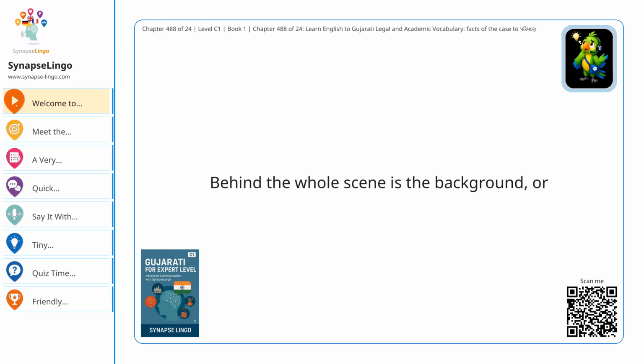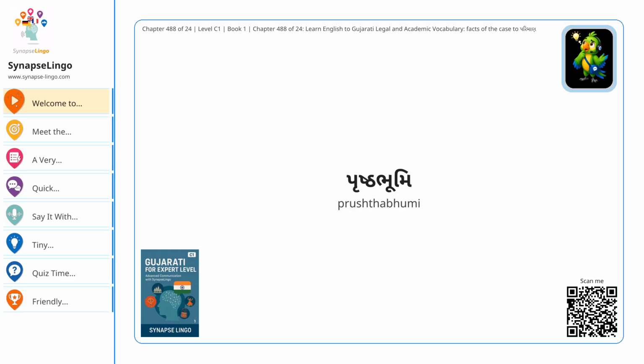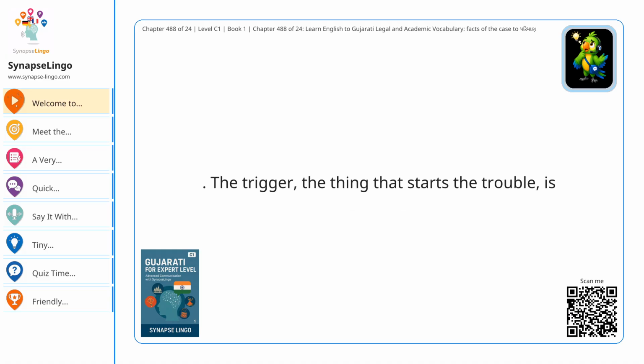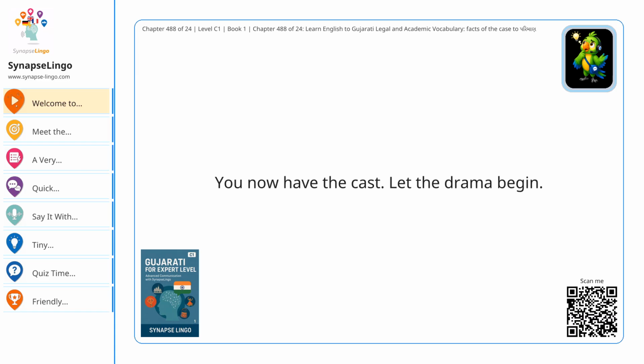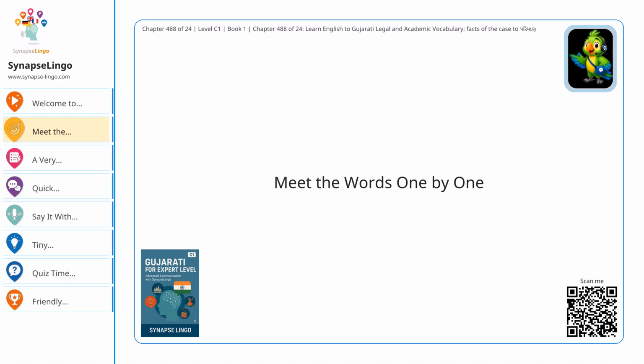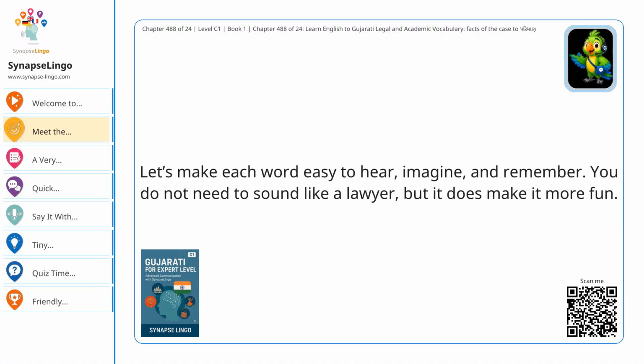Behind the whole scene is the background, or પૃષ્ઠભૂમિ. The trigger, the thing that starts the trouble, is ઉત્તેજક. The cause is કારણ. One influencing factor is પરિબળ. A dimension is પરિમાણ. And range is પરિસર. You now have the cast. Let the drama begin. Meet the words one by one. Let's make each word easy to hear, imagine, and remember. You do not need to sound like a lawyer, but it does make it more fun.